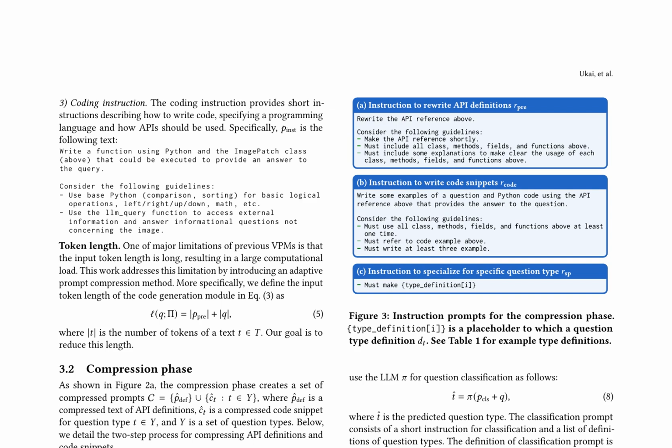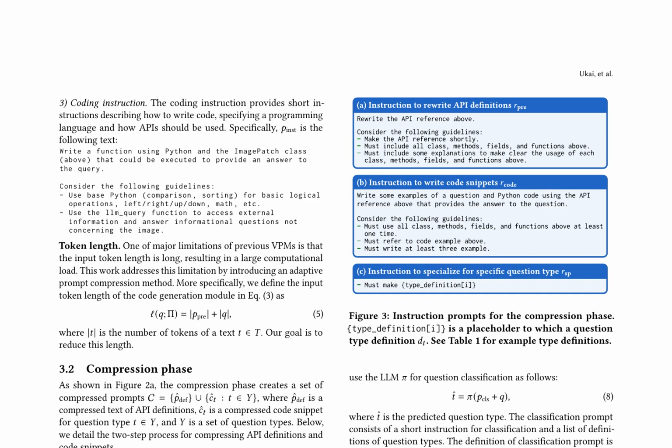To address the limitations of previous visual programming models, the authors propose an adaptive prompt compression method to reduce the input token length of the code generation module. The compression phase involves a two-step process. First, API definitions are compressed by rewriting them using a frozen large language model and an instruction to rewrite API definitions. Then, code snippets are compressed by generating code specialized for each question type using the original preprompt, an instruction to write code snippets, and an additional instruction to write code specialized for a specific question type.